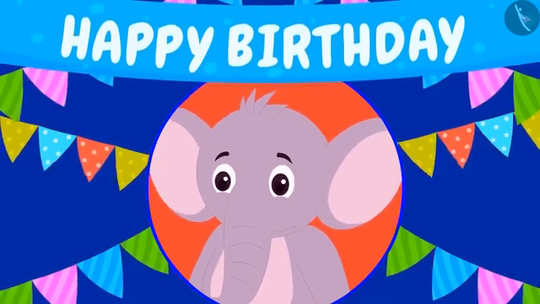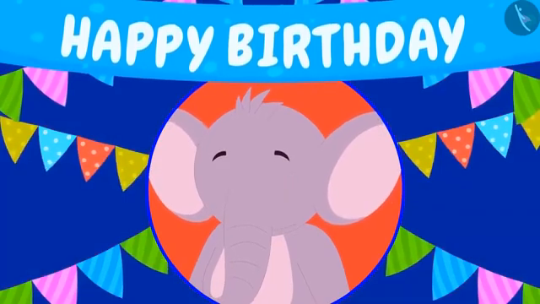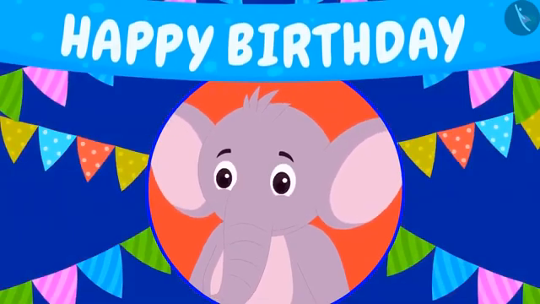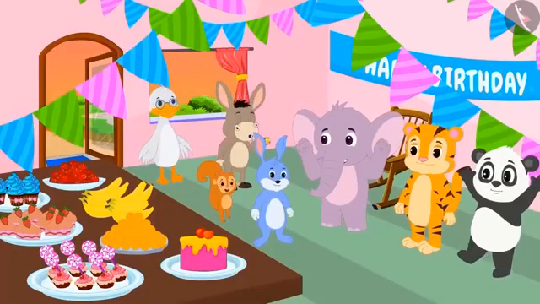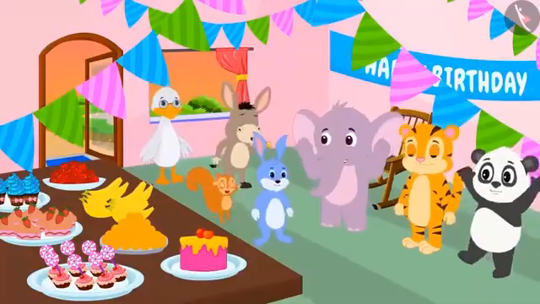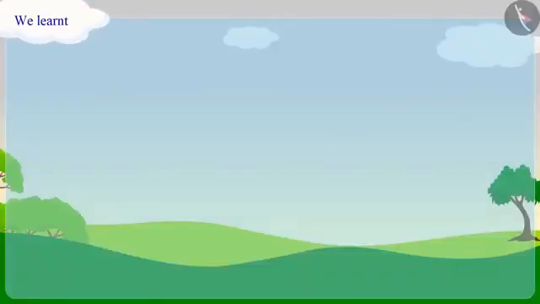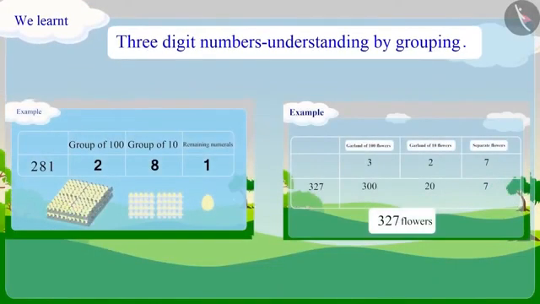Oh wow! 643 guests are coming to Appu's party. Let's join the party. Appu is celebrating his party in a grand way. So children, today we learned to identify 3-digit numbers by grouping.